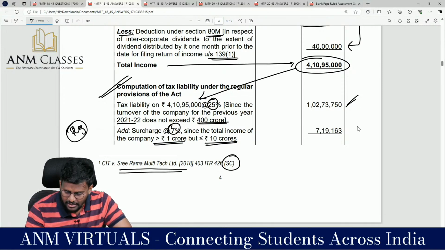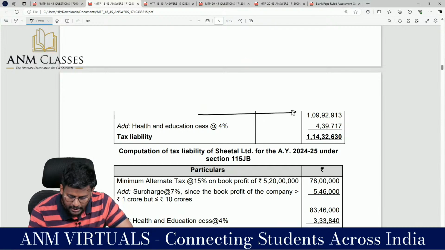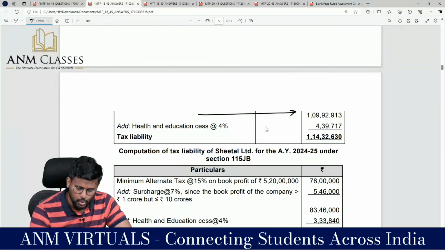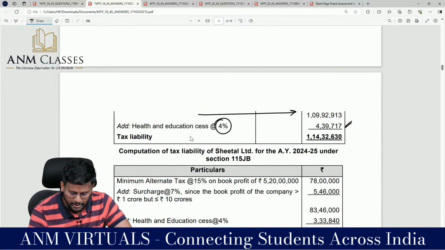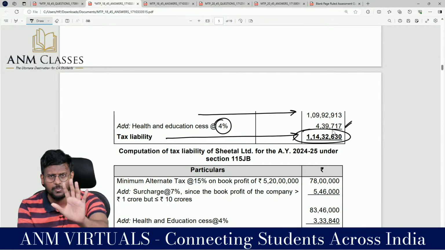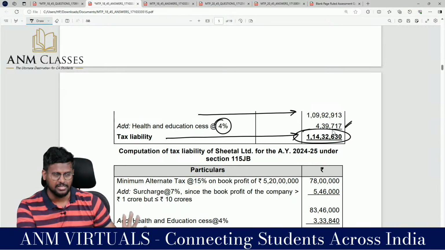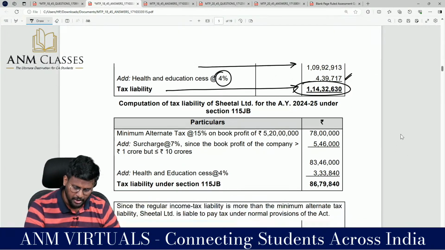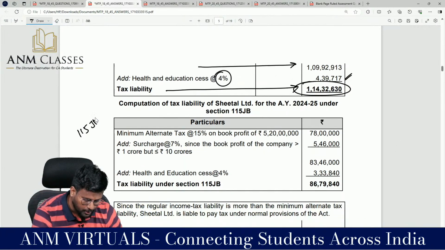So 7,19,163 you will be getting as subtotal. Add health and education cess at the rate of 4%, you will get the total tax liability, my dear lovable students. This is the tax payable as per the normal route. Don't stop with this, because for a company, provisions of 115JB will be applicable.